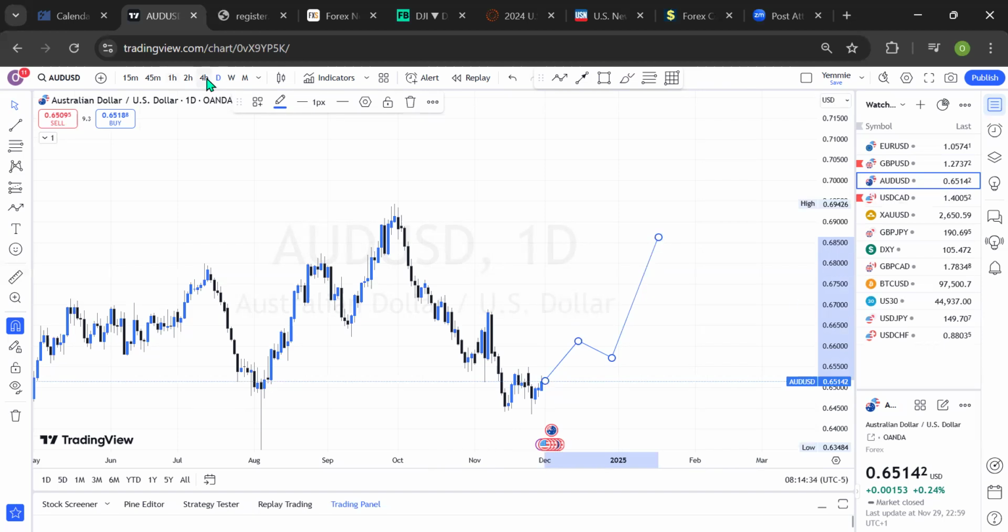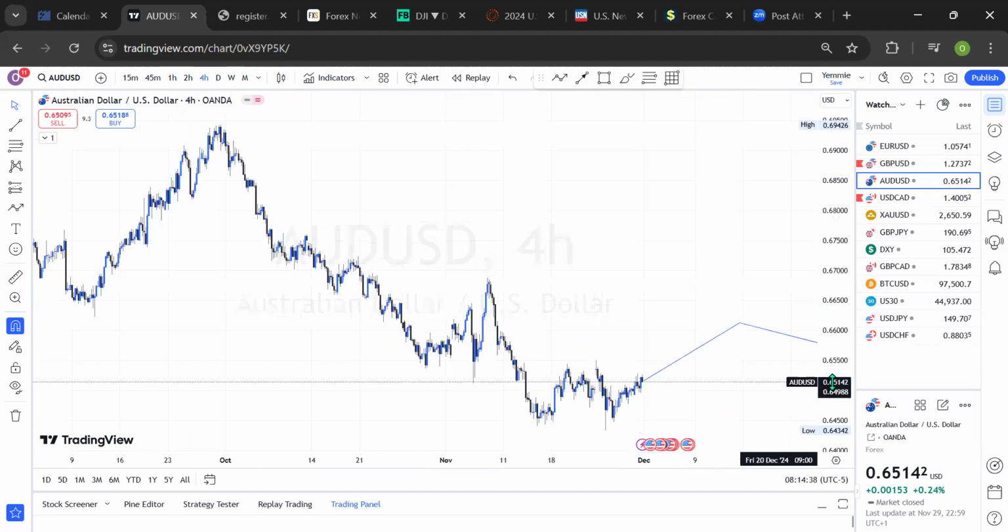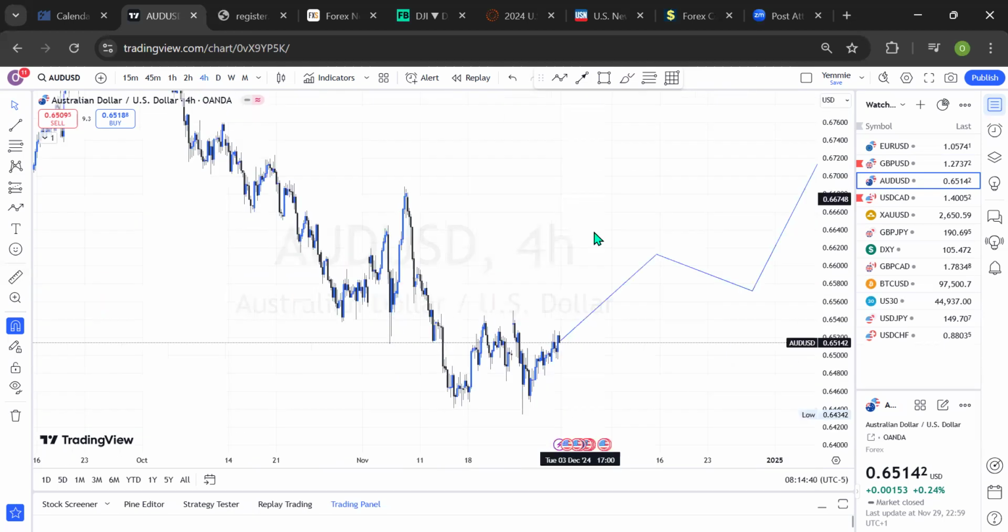And on intraday opportunity on AUD US dollar, this is not really too clear as well, but we can see this is forming more or less like a W pattern, which is the double bottom. Right here is the swing. Then we've seen the retracement back to the base of almost equal low level pricing, and the market has actually moved and is currently close to the neckline of the retail sales, right?